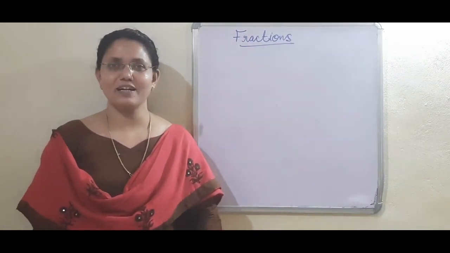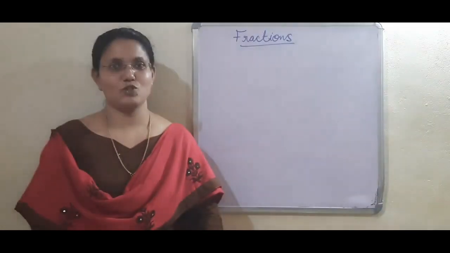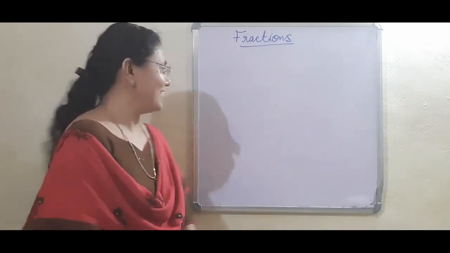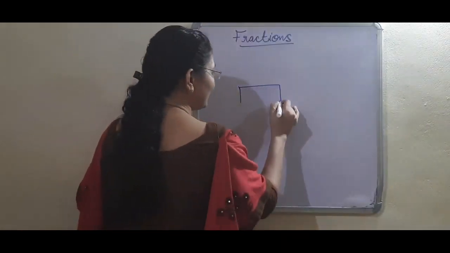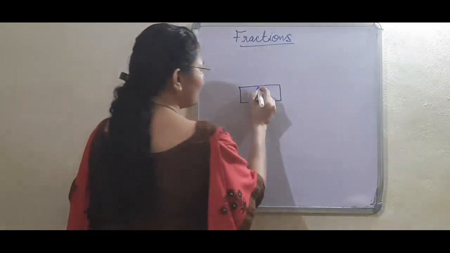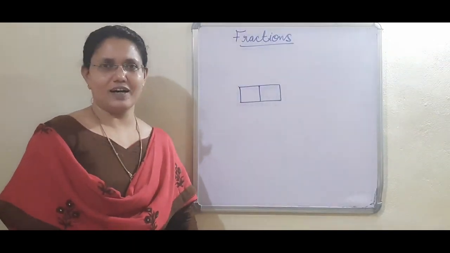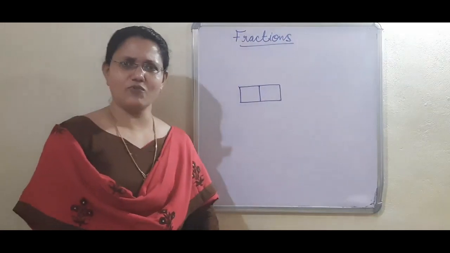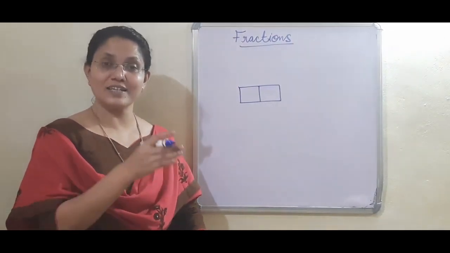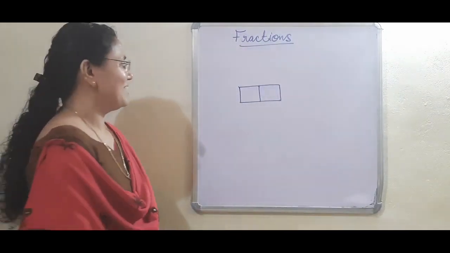Okay, for example, if your father brings one munch to your home, and if there are two children, what will you do? There is one munch only and two children are there. That time what will you do? You will cut this into two equal pieces. If there is a change in pieces, if one is bigger, one is smaller, there will be a fight in your home, so you will cut this into two equal pieces. Am I right? Yes. Okay.